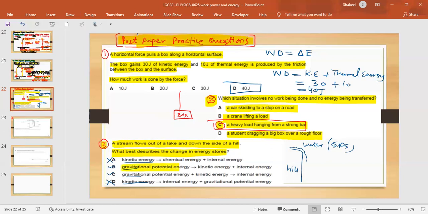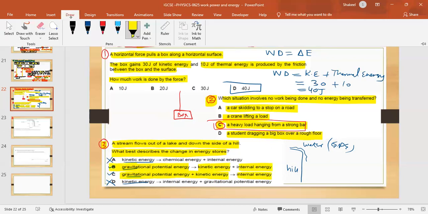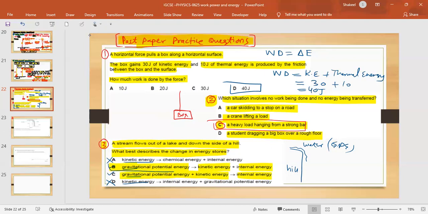Gravitational potential energy is converted into kinetic energy plus internal energy, which seems to be correct. Gravitational potential energy plus kinetic energy converting into internal energy? No. So it is option B. It is option B because the GPE is converting into kinetic energy when the water is falling down. It is gaining speed, and it is gaining internal energy due to collision with rocks.